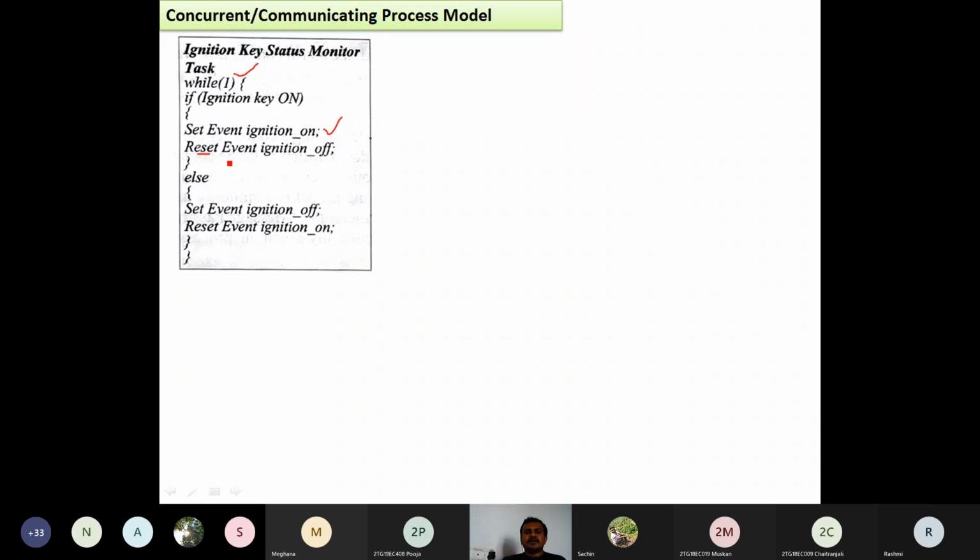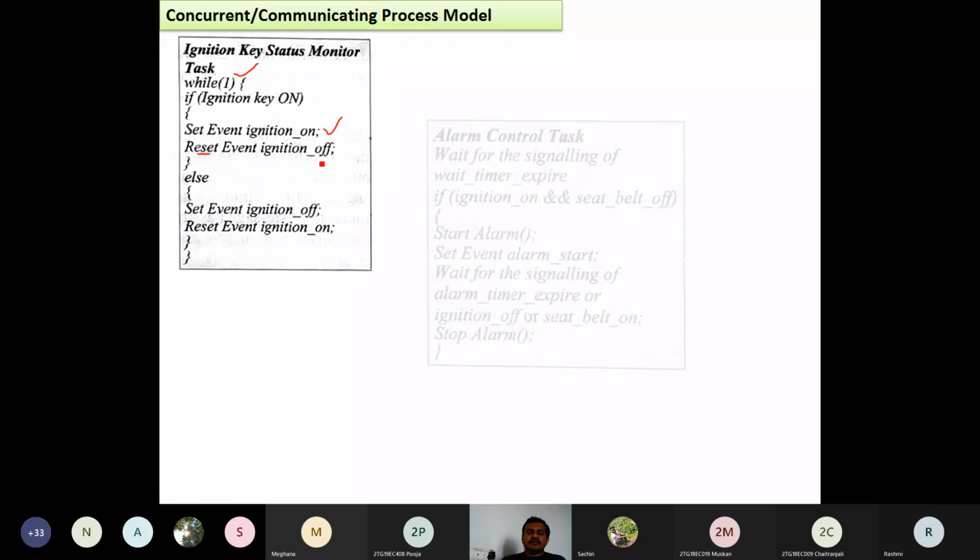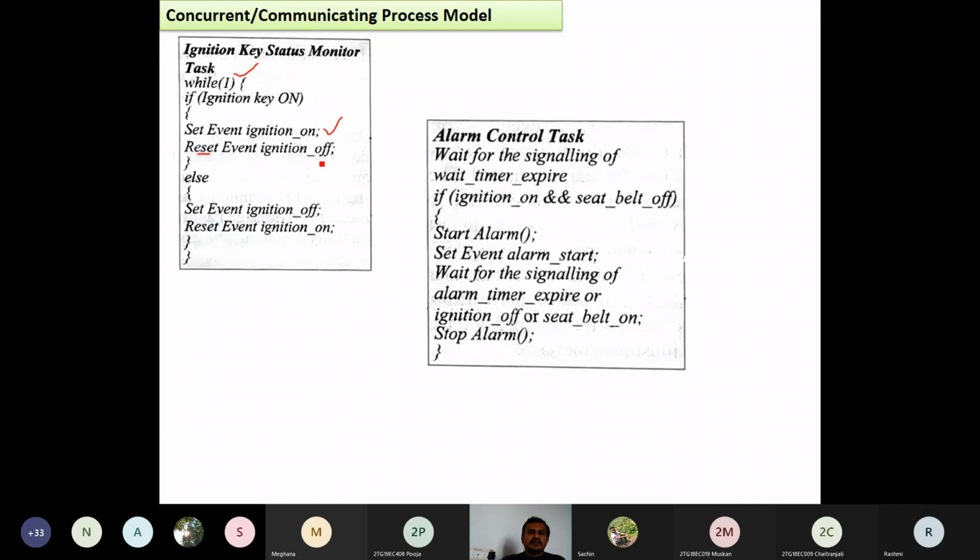So when the ignition key event is on, what is going to happen? Here the alarm control system begins, and it waits for the signaling of wait timer expire.